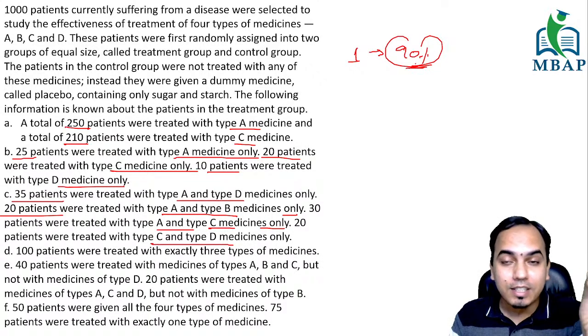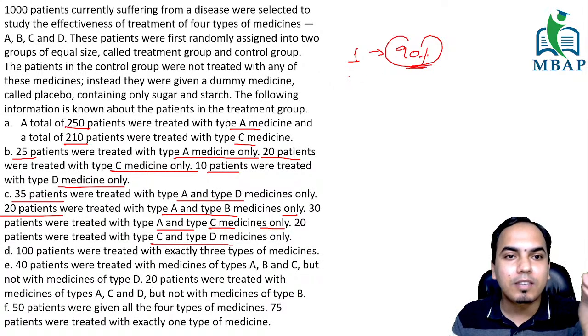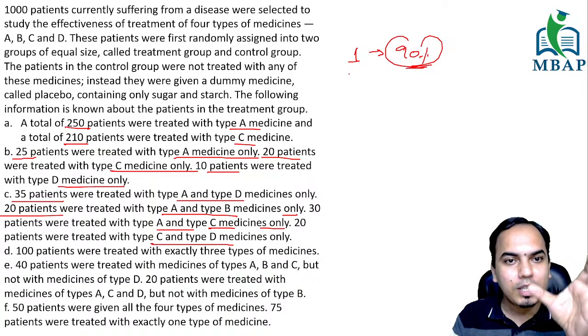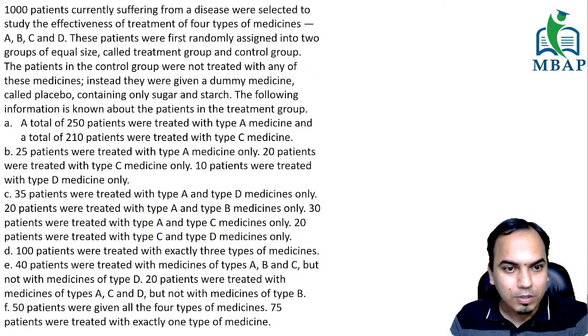And this is the beauty of CAT strategy. If your strategy is in place, if you know how to attempt the paper, if you know how to maximize your performance in the given time, you really don't need to be a state topper or a national level topper, nothing like that. You just have to keep your strategy in place, and LRDI is all about strategy. Based on this much, though I'm probably not reading till the end, what I understand is that this is an easy set.